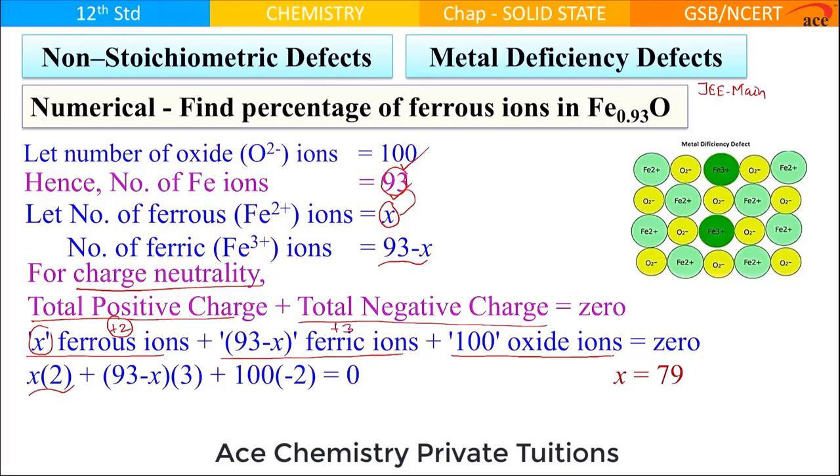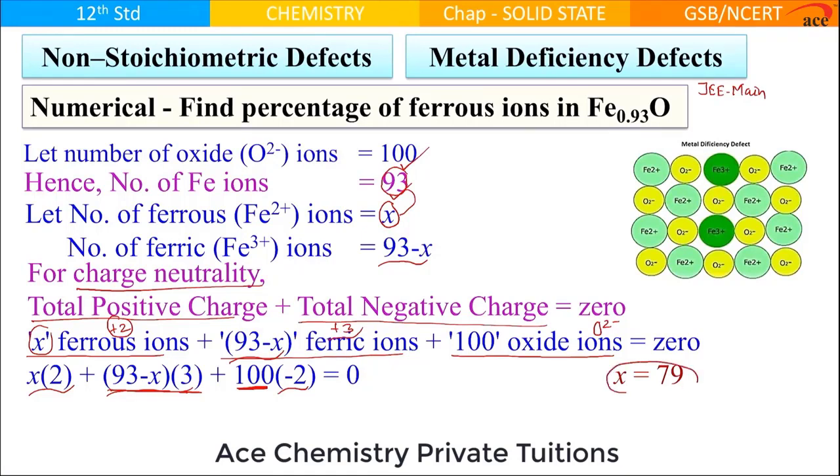Every ferric ion has a charge of plus 3. So the total charge on ferric ions will be 3 times (93 minus x), where 93 minus x is the number of ferric ions and the charge on each is 3. The number of oxide ions is 100, and the charge on each oxide ion is minus 2. All charges put together will be 0.